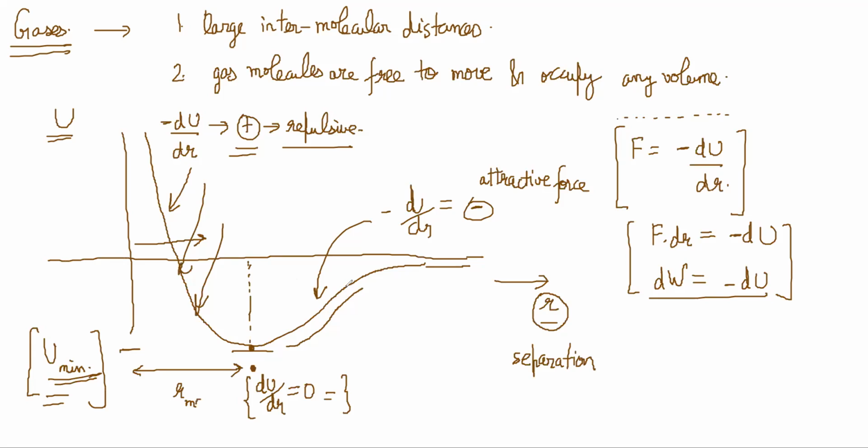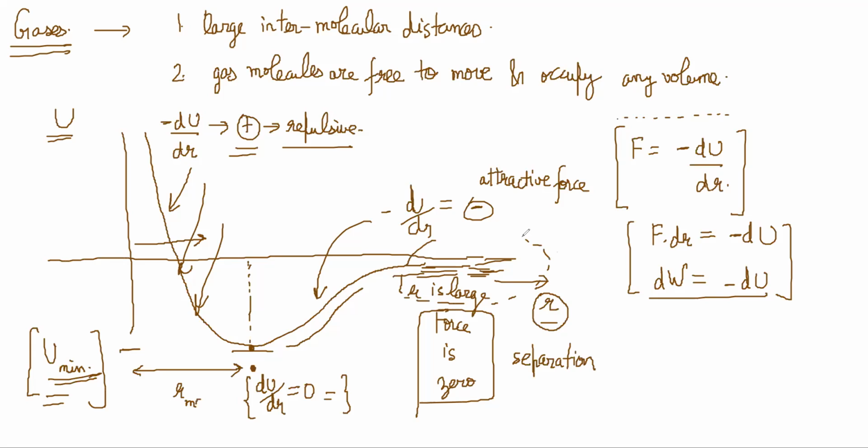But notice that if R is large, then the slope is almost 0 again, so then force is 0, because slope is 0 in this region. So this is the region where you can think of R being large. That means large intermolecular distances, right? And that means gas molecules are free to move. Intermolecular forces are 0.